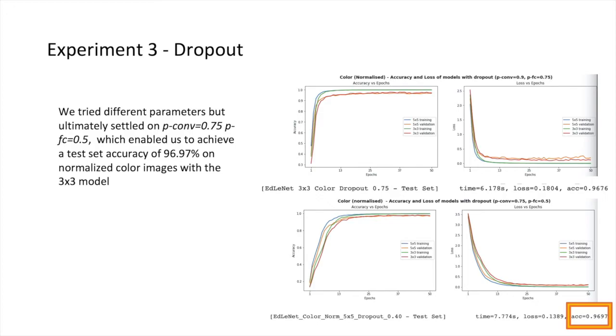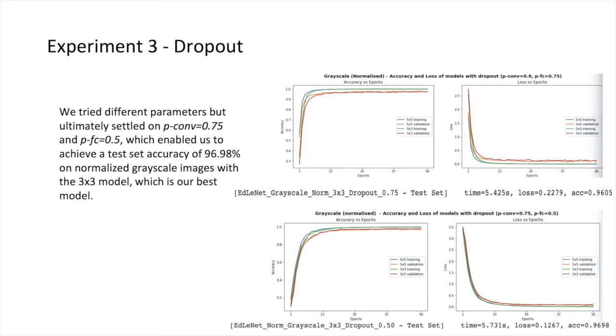We defined 2 levels of dropout, 0.75 for convolutional layers and 0.5 for fully connected layers, which enabled us to achieve a test set accuracy of 96.98% on normalized grayscale images, which shows our model works pretty well.